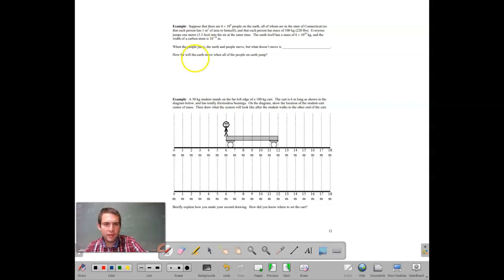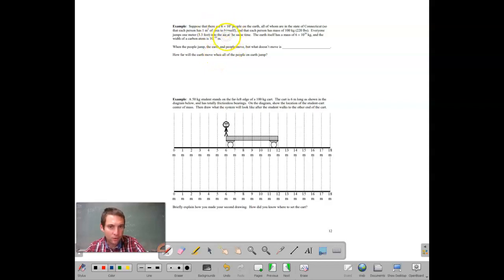All right, so here we go. Suppose there are 6 times 10 to the 9th people on Earth, all of whom are in the state of Connecticut, so everybody gets a square meter to themselves, and each person has a 100 kilogram mass. Everybody jumps 1 meter into the air at the same time. The Earth itself has a mass of 6 times 10 to the 24 kilograms, and the width of a carbon atom is 10 to the negative 10 meters.